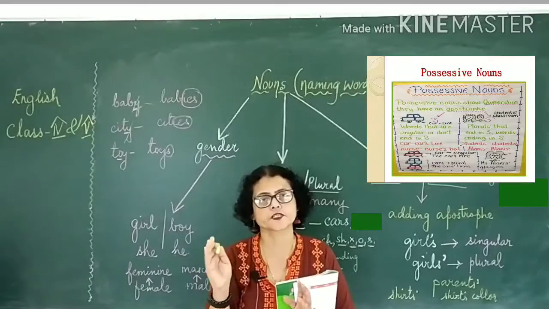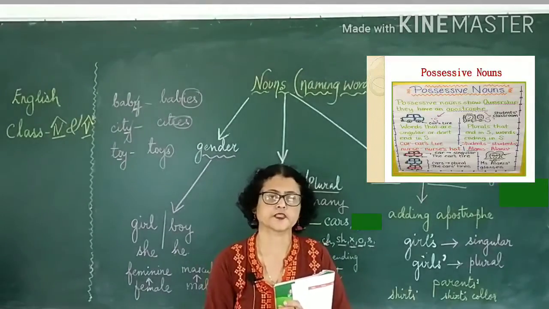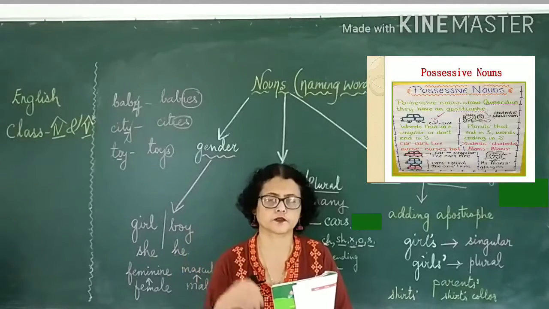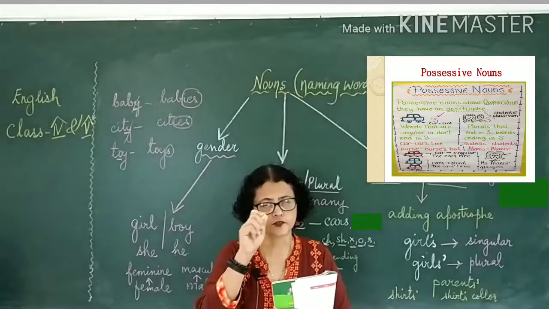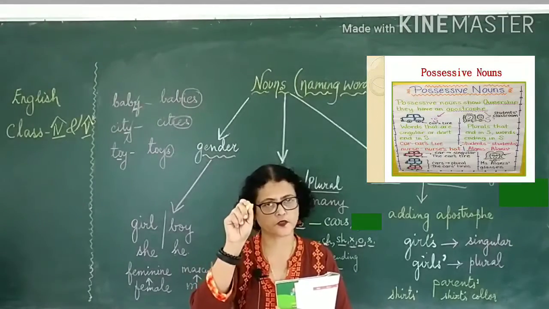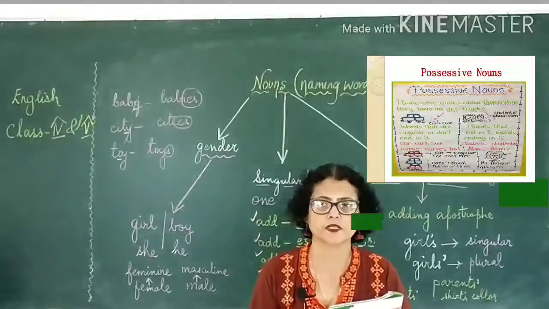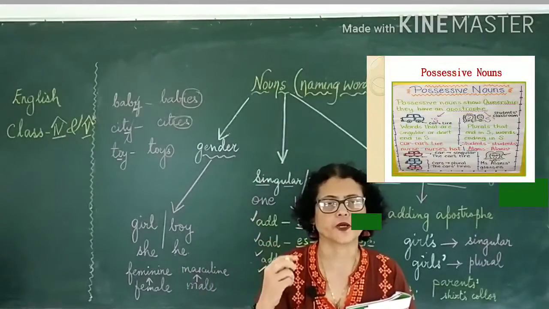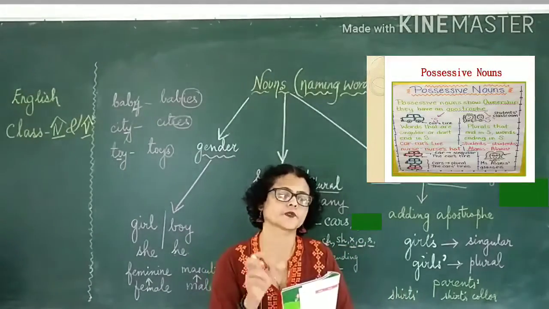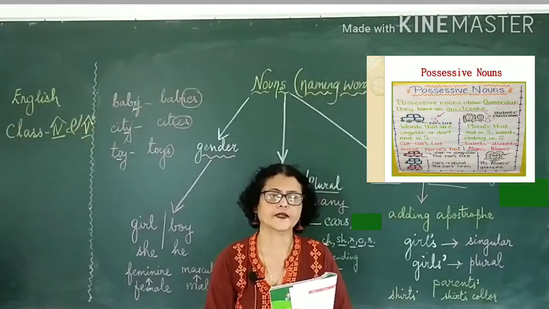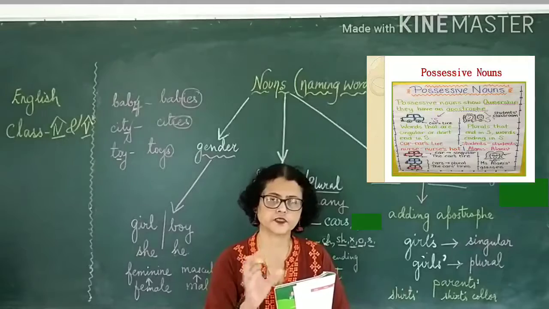Otherwise, it comes after if it is plural, like children. Children is already a plural word. The children's book, you want to say. So the apostrophe will come where? Children is one. So it is always apostrophe and then an S. So with practice we learn these things. Only we have to keep in mind whether I am targeting a singular noun or whether I am targeting a plural noun. And same way when you are using it in the sentence, there also it changes.